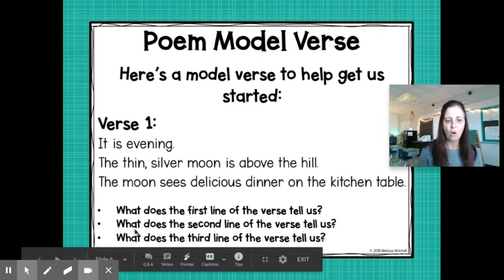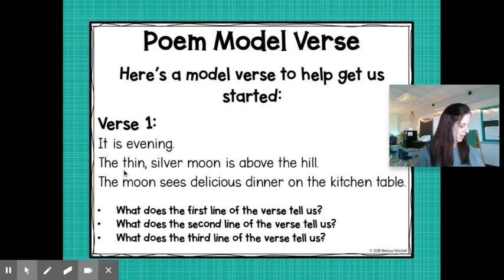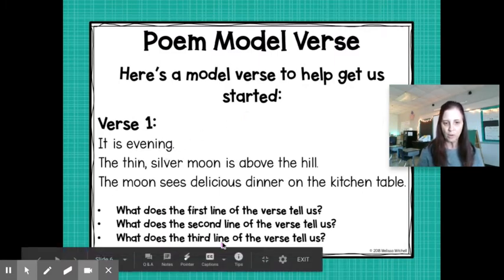And then it says, what does the second line of the verse tell us? Well, let's go read it. The thin silver moon is above the hill. That tells us what the moon looks like. It uses adjectives, thin and silver and above, to tell us what it looks like and where it is. And then the third line, what does the third line of the verse tell us?